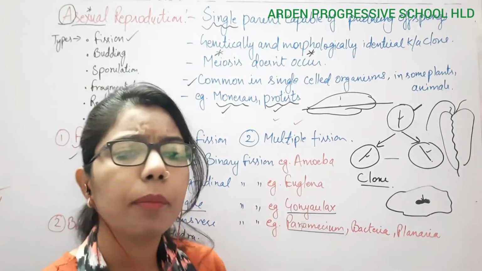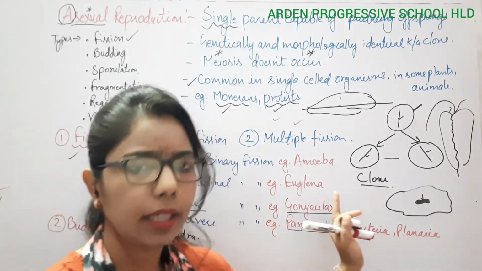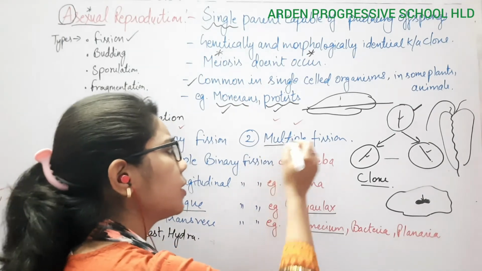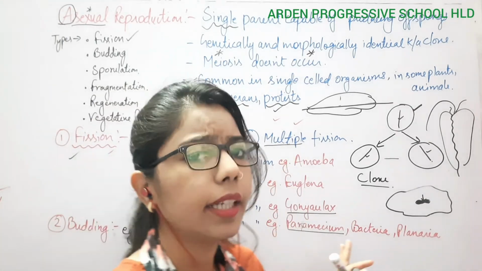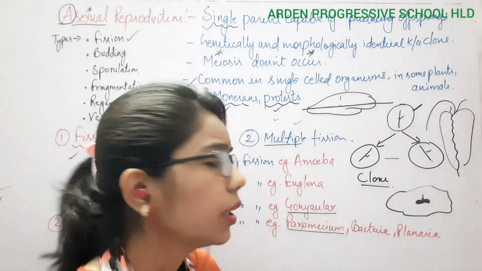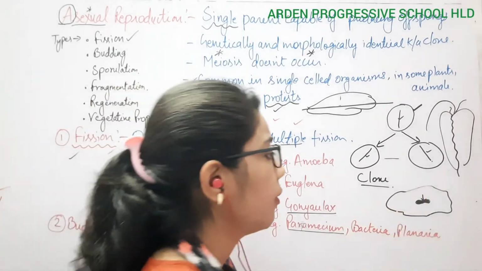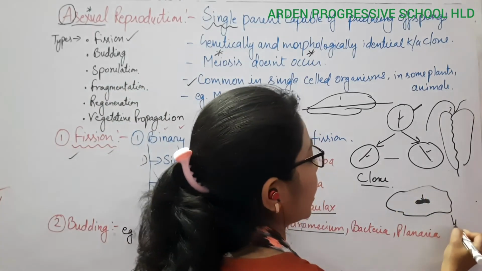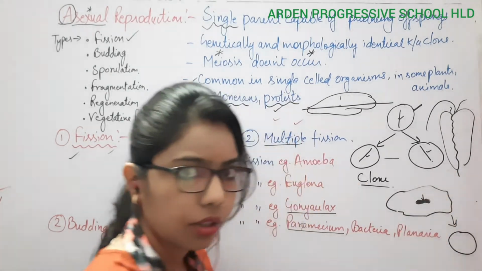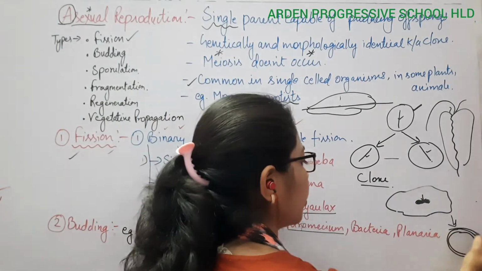Then comes multiple fission. The name itself indicates that the body is going to divide multiple times, and again it takes place in a single cell. If I take the example of Amoeba, during that time it will withdraw its pseudopodia and transform into a cyst-like structure, forming different layers surrounding it.